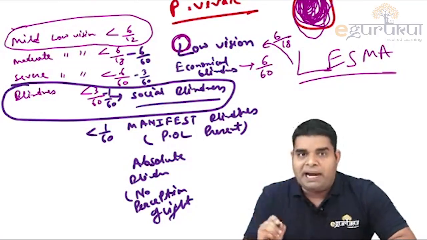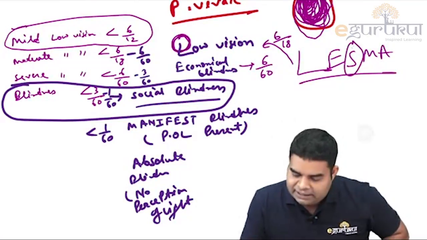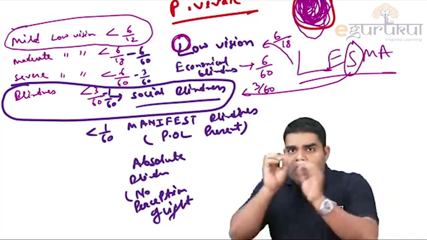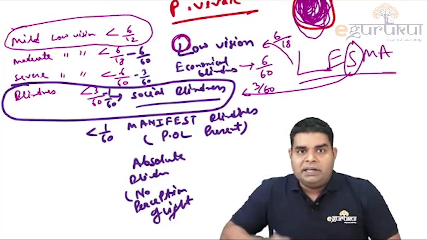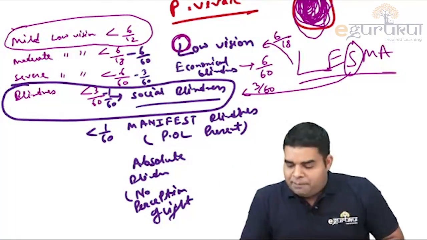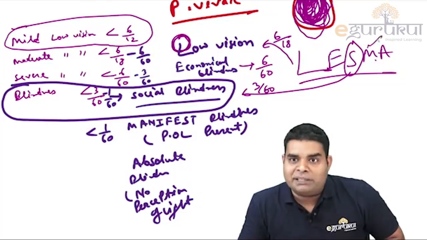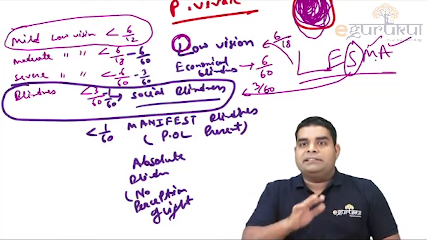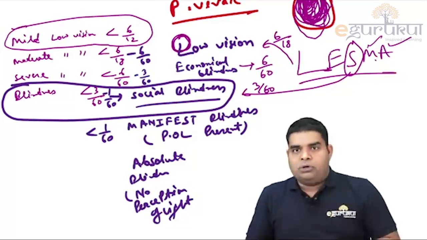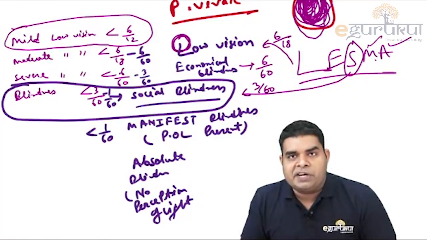Remember, social blindness, LESMA, the middle one, S, corresponds to blindness less than 3 by 60. So if you remember that social blindness is 3 by 60, I think you can tell the other factors also. And manifest blindness is when perception of light is present. Absolute blindness is when perception of light is absent. Okay, so please remember both of these classifications.